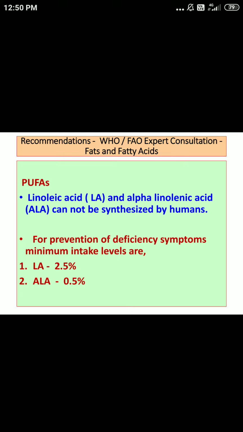So for the essential fatty acids, the PUFAs which are not synthesized, this is the minimum intake that should be there if our intention is to prevent deficiencies related to these PUFAs. So 2.5% is linoleic acid and 0.5% is alpha linolenic acid.